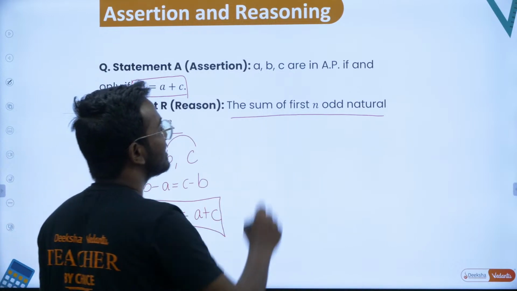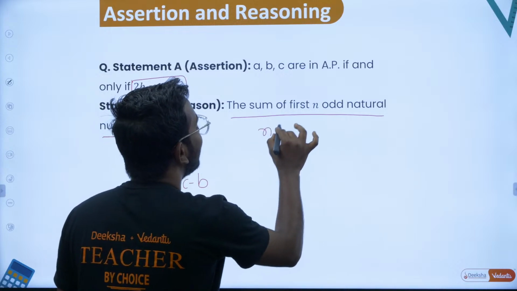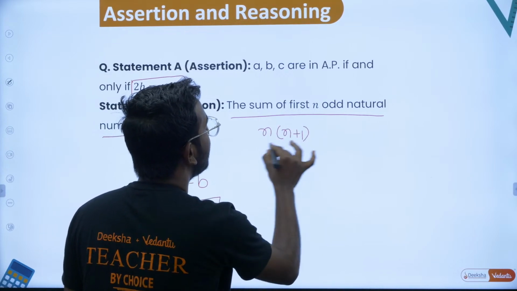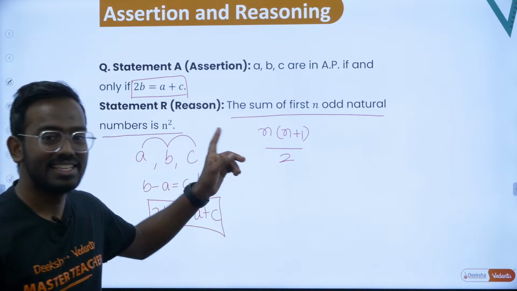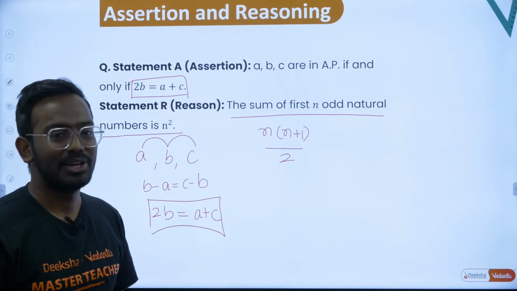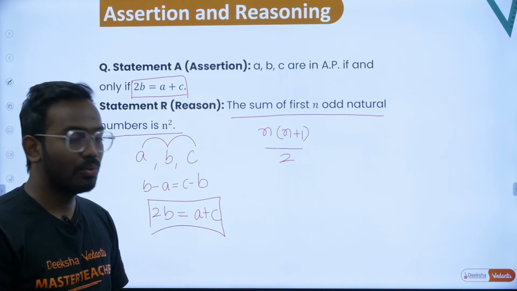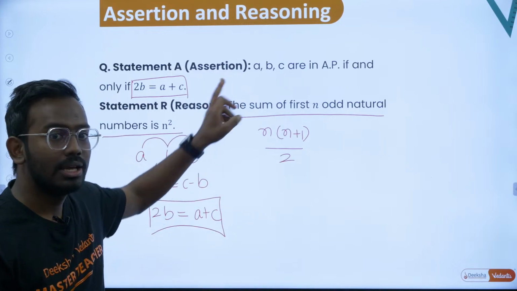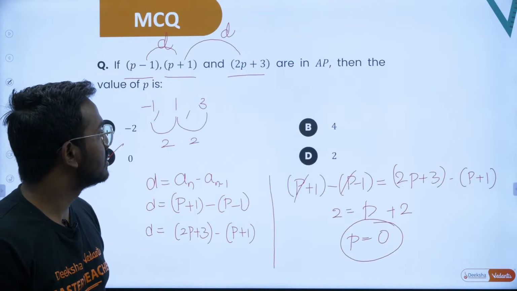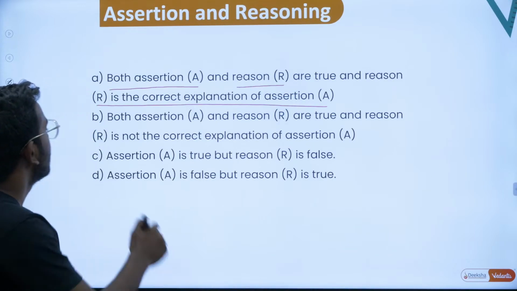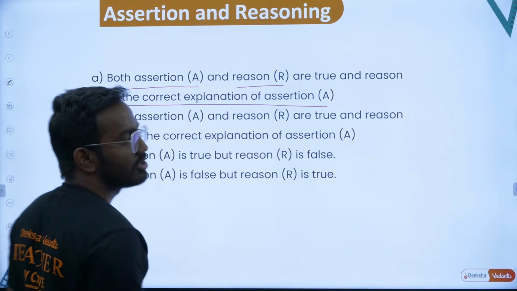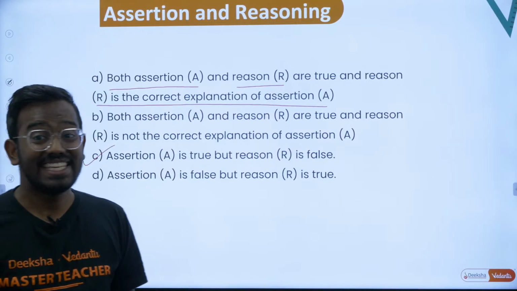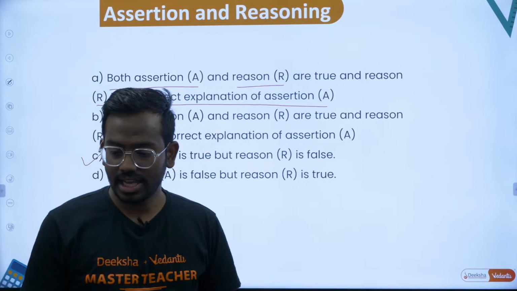Sir, the sum of first n odd natural numbers is n into n plus 1 by 2. Clearly, this reason is wrong, right? So according to that, which will be the correct option? The option is assertion is correct, but the reason is false. So the assertion is correct, the reason is false. Assertion is true, but the reason is false. So therefore, option C is the right answer, right? Let's take up the next question.